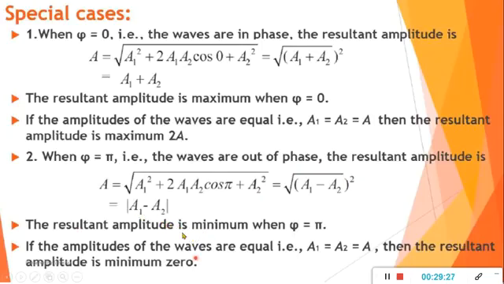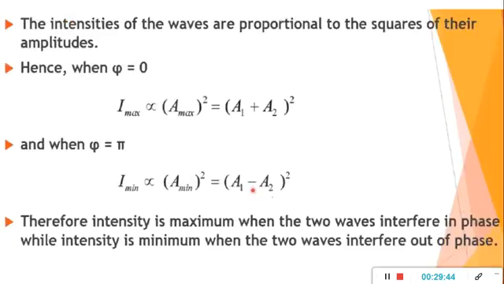The resultant amplitude is minimum when phi equals pi, because here there will be subtraction. Now if the amplitudes of the waves are equal, if a1 and a2 are the same, then the resultant amplitude is minimum, and that will be 0.